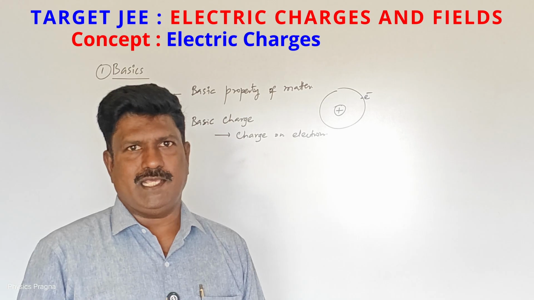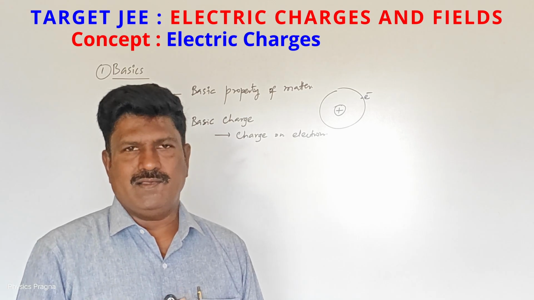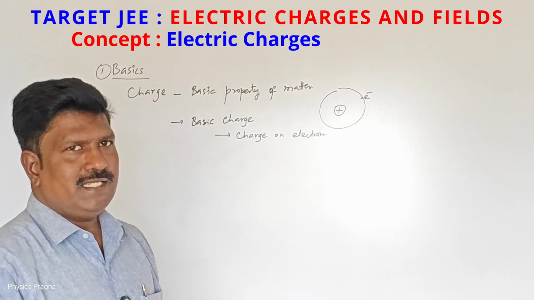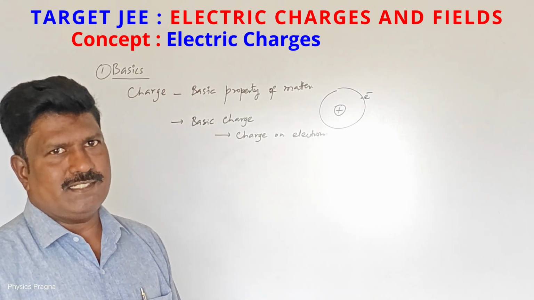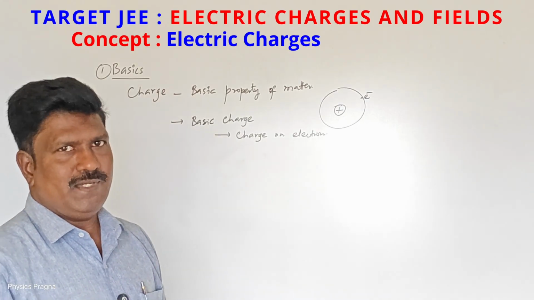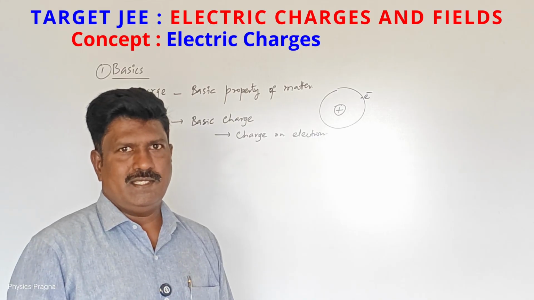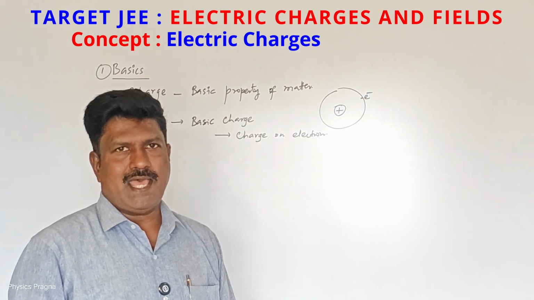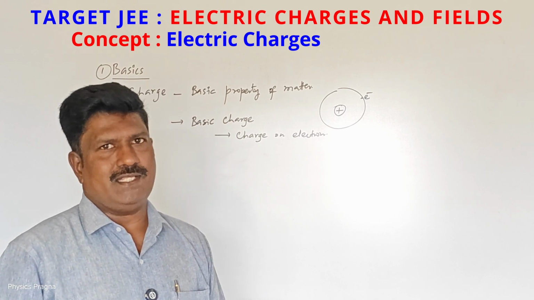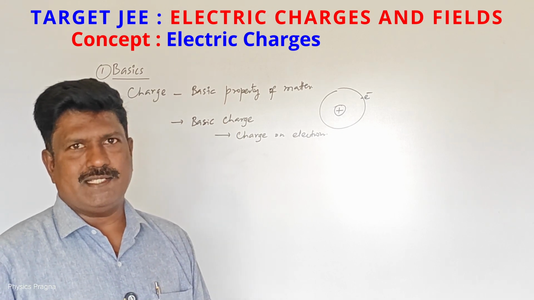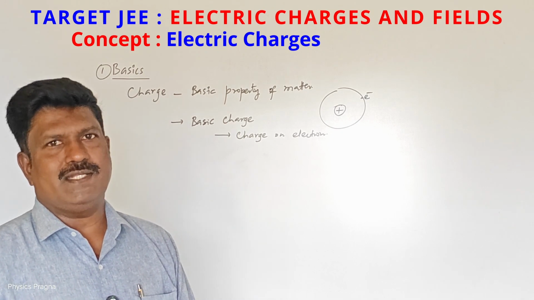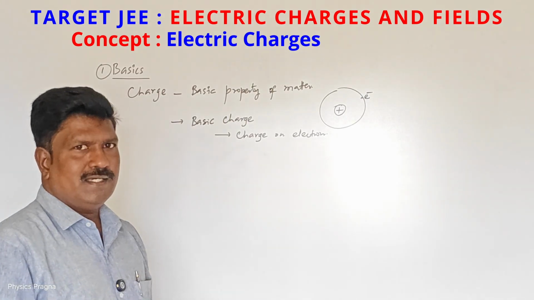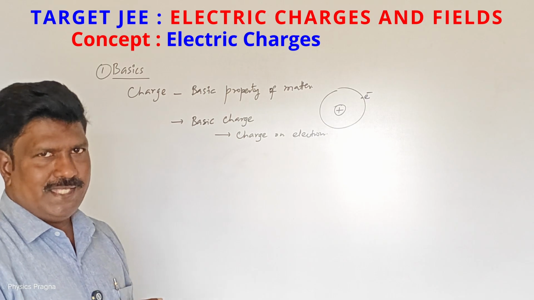Actually, many subatomic particles have less charge than the electron, but these particles are not stable. Electron is the only stable particle. That's why we have taken the electron charge as the basic charge.